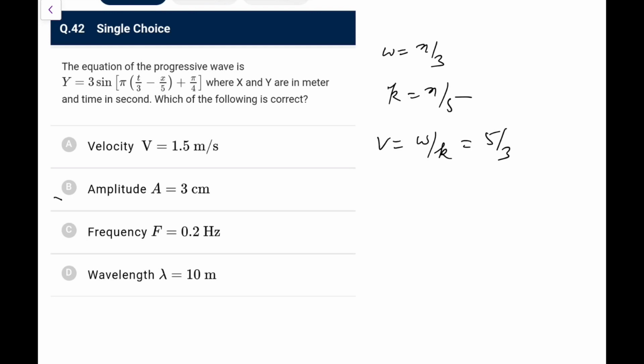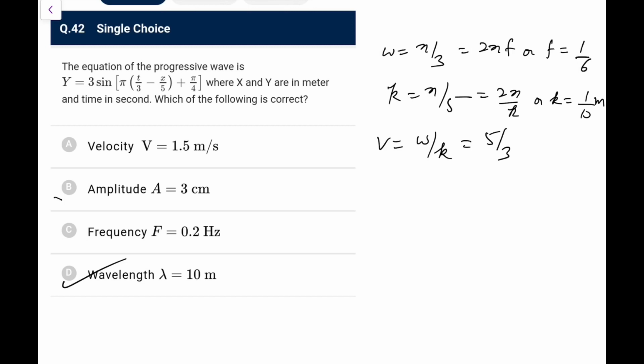Amplitude is 3, so there's no issue, but 3 meters I'll suppose as per this. Let me check, it could be correct. Frequency, omega is given, that is 2 pi f, so f will come out as 1 by 6, so it is not correct. Wavelength, that is 2 pi by k, so k comes out as 1 by 10 meters, 10 centimeters.